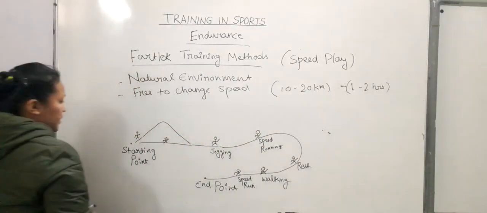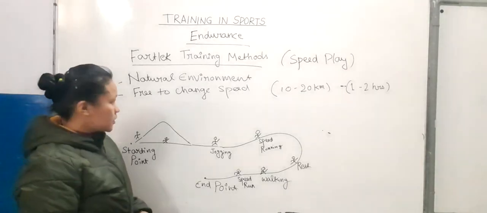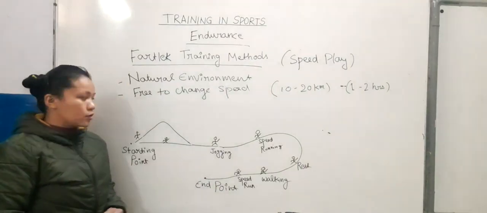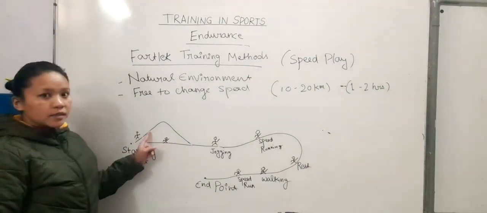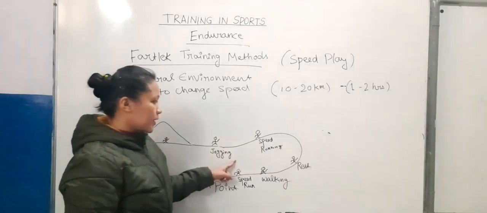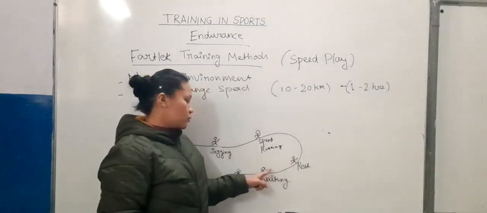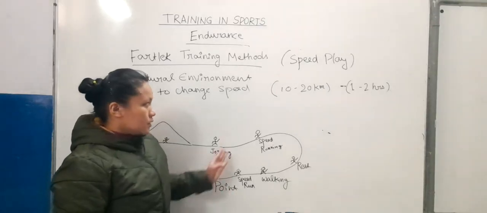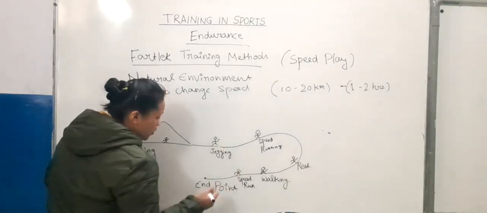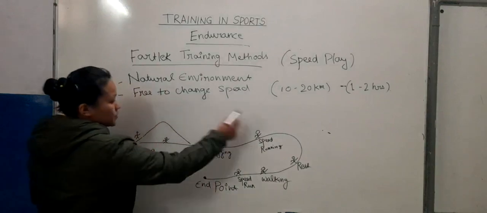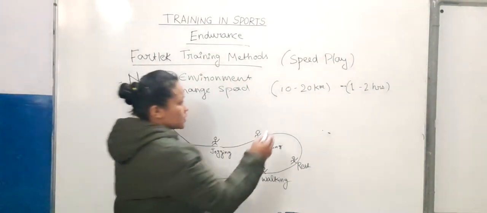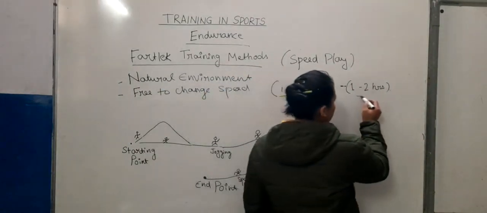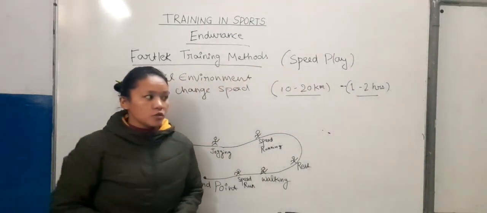Okay, in fartlek training methods, the athlete is free to use his own speed. He may use shortcut, long cut. He may do jogging, speed running, race, walking, speed run, etc., till the end point. But he has to reach the end point in a desired time. Usually for these training methods, the distance is kept around 10 to 20 kilometers and the duration is kept around 1 to 2 hours.